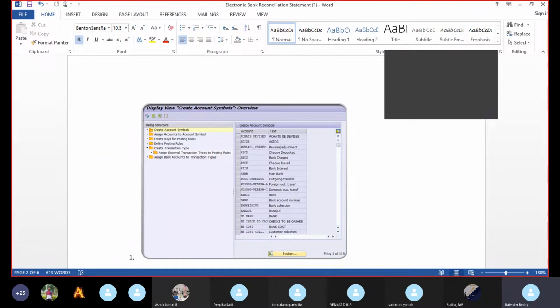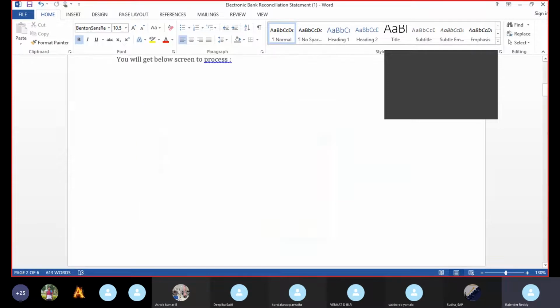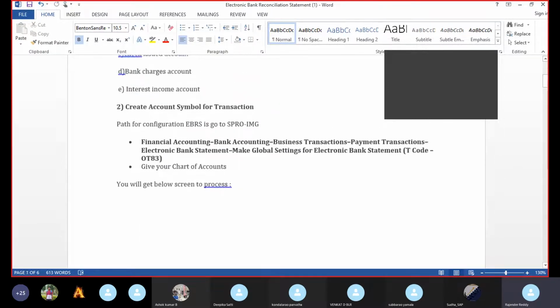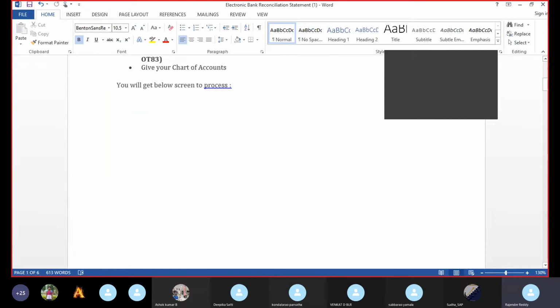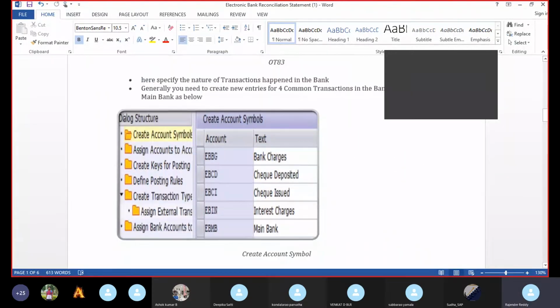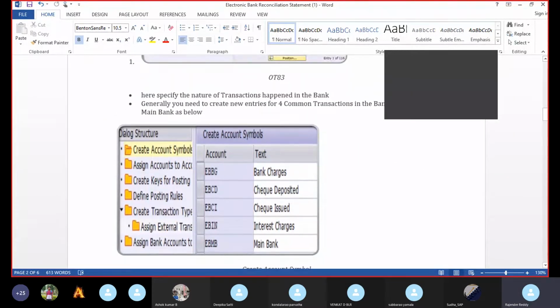We just need to configure each and every transaction here. We need not go anywhere. So in the first step, we need to create the accounting symbol. What are the accounting symbols? The same thing we maintained in the GL accounts, the same we have to give as the accounting symbol here. We go to create accounting symbol and click the new entries button.